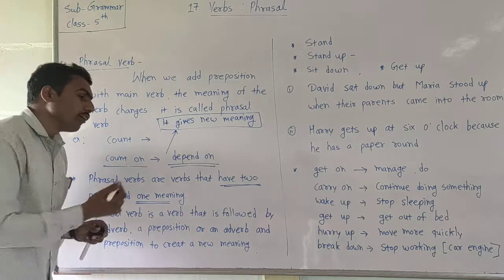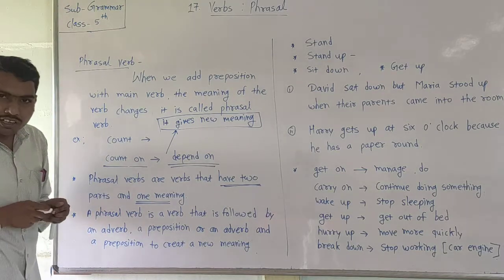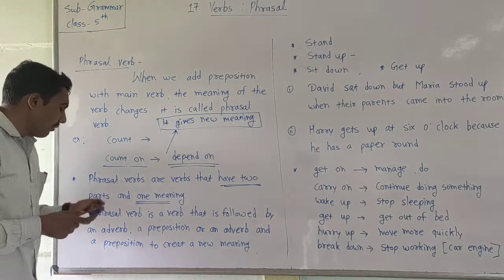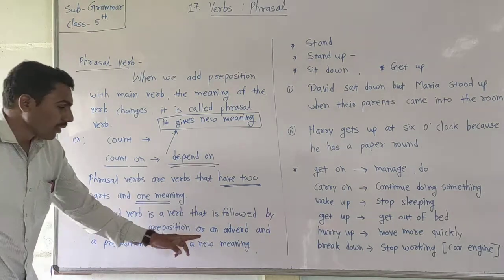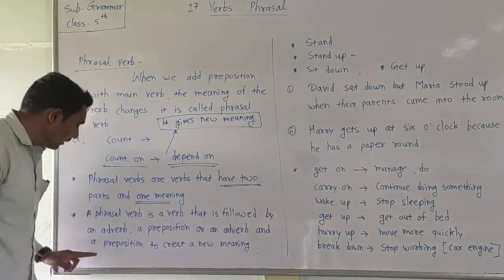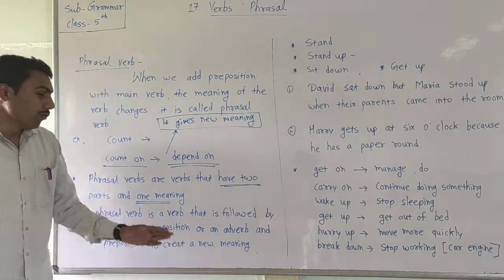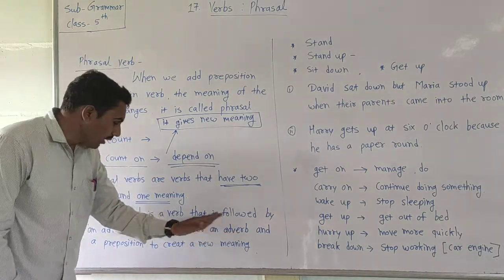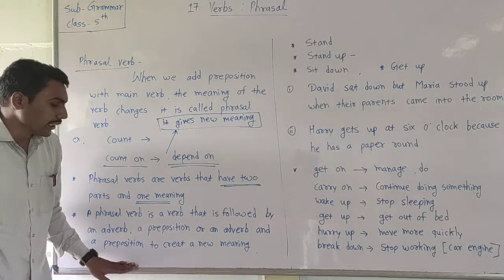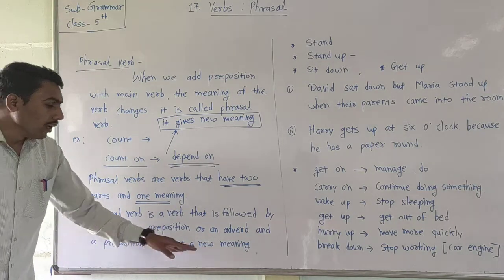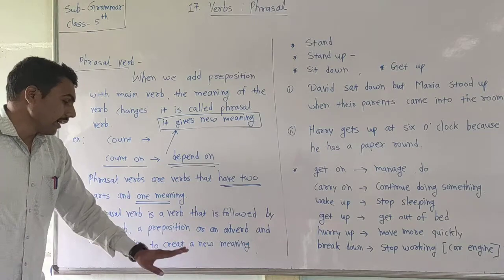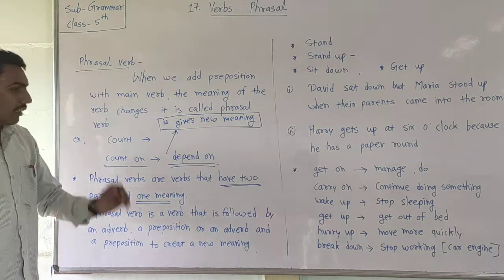It gives a new, different meaning. That is called a phrasal verb. A verb plus an adverb or a preposition creates a new meaning. So that verb is called a phrasal verb.